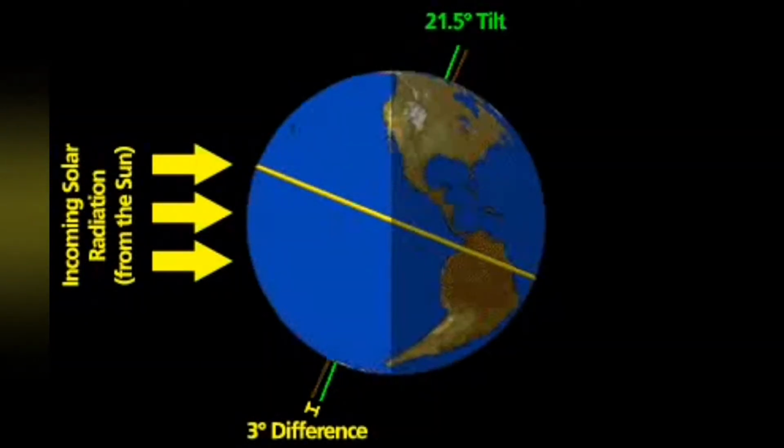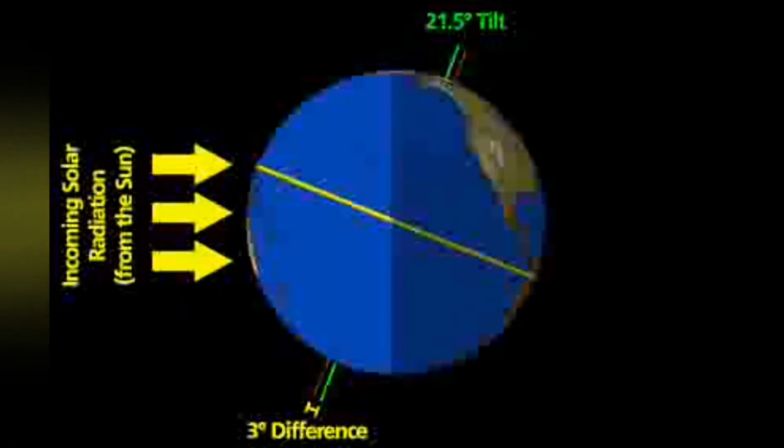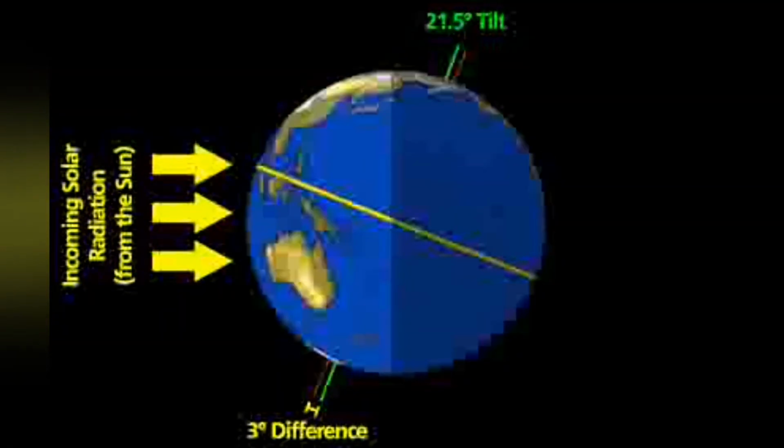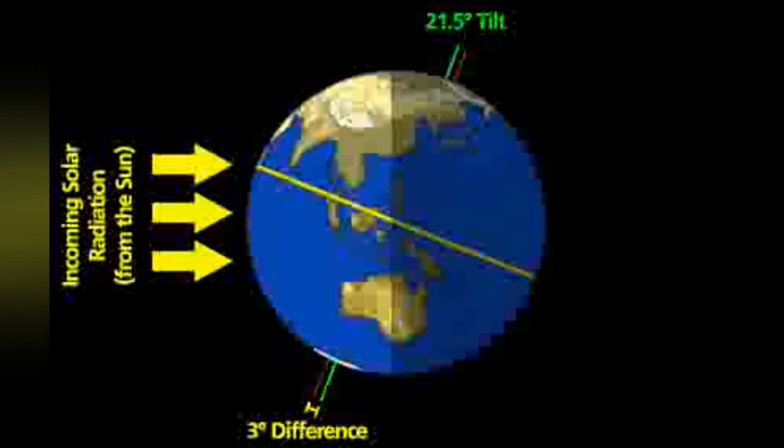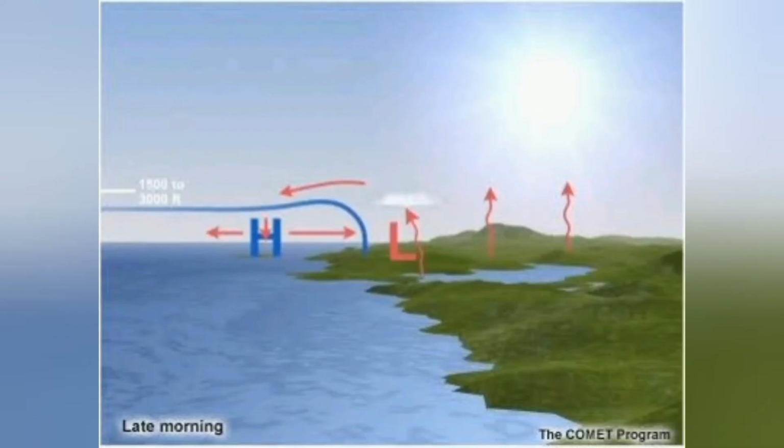The differential heating and cooling of the Earth's surface leads to the formation of air circulation or wind circulation. As the air warms up, it becomes light and it rises and is taken over by the cool, denser air which is very heavy.